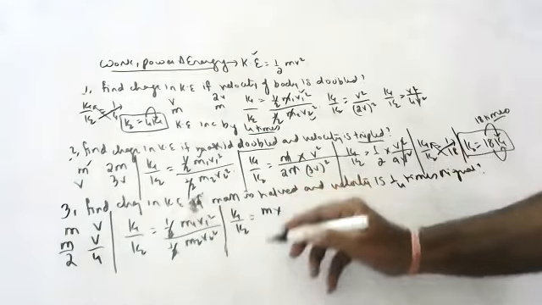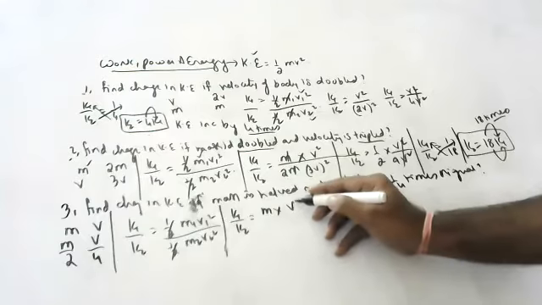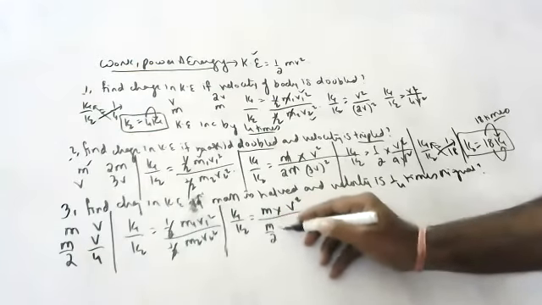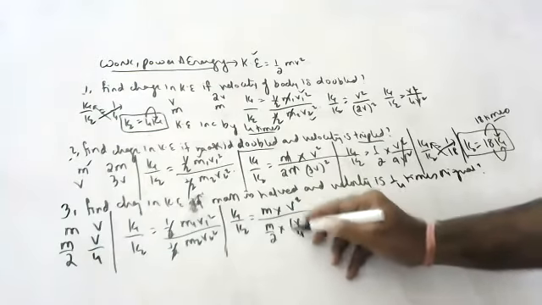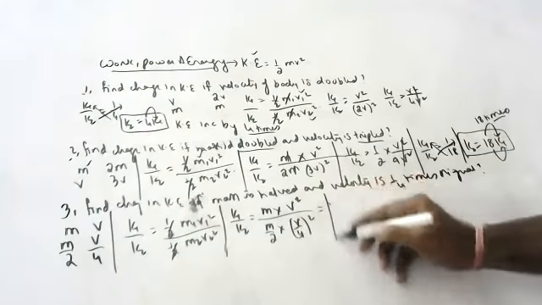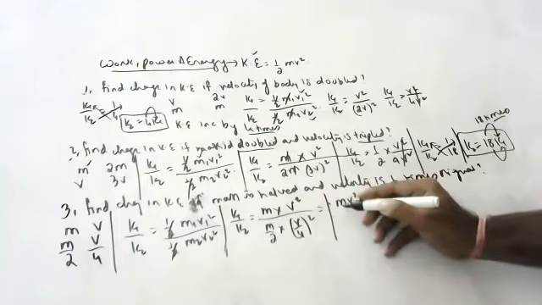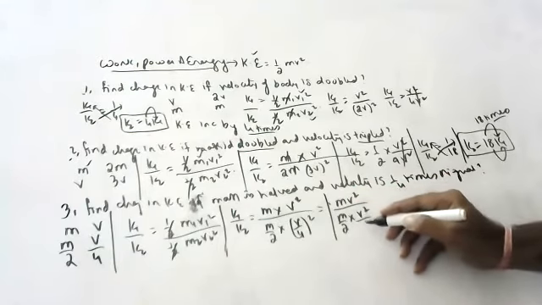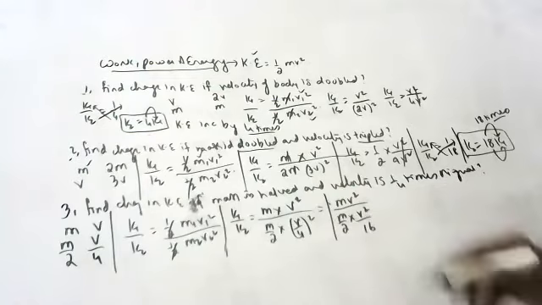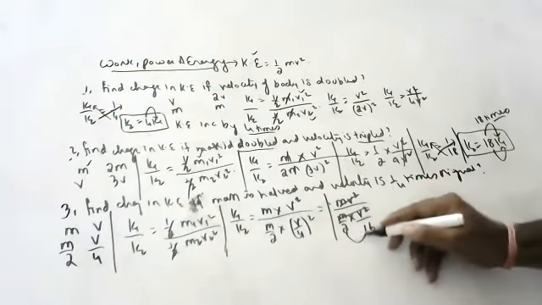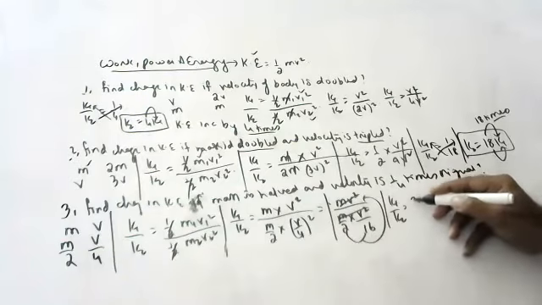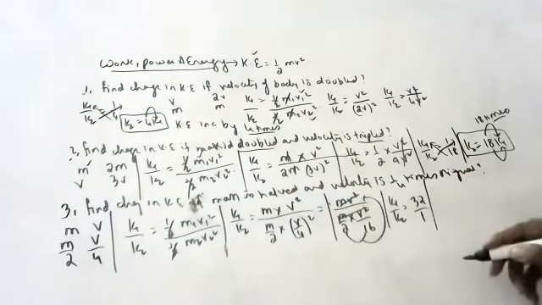m by 2 into v by 4 whole square. Shabash. K2 is equal to m v square by... m2 into v square by 16. Which is 16 to the 32 goes up. So k1 by k2 is equal to 32 by 1.